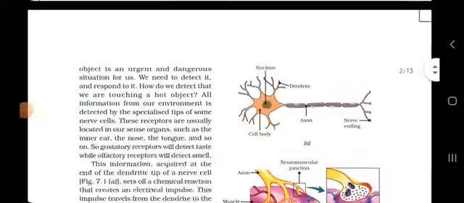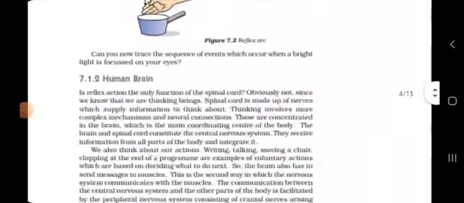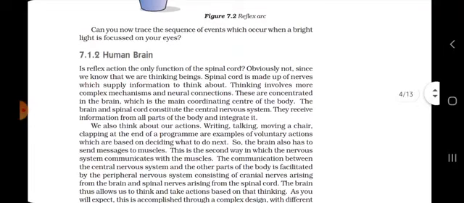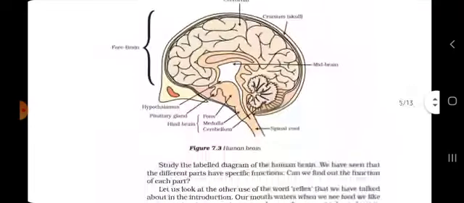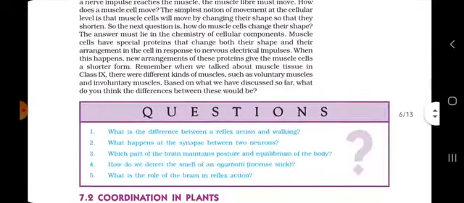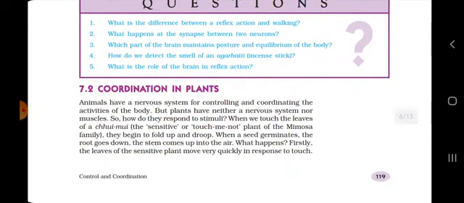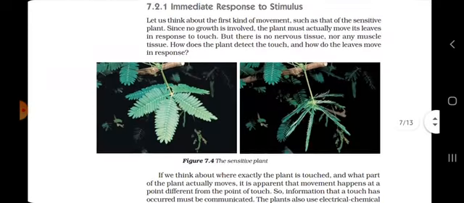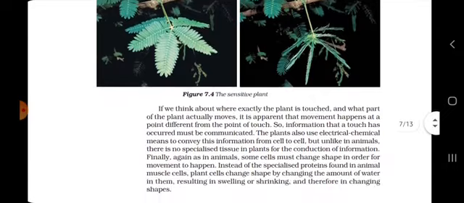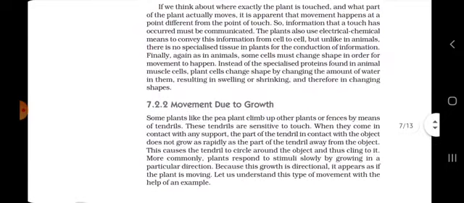So now, as we have completed the coordination in plants as well as the tropisms and the hormones in plants, we are going to move towards a new topic today, and that is hormones in animals. But first of all, let us revise the previous topic.